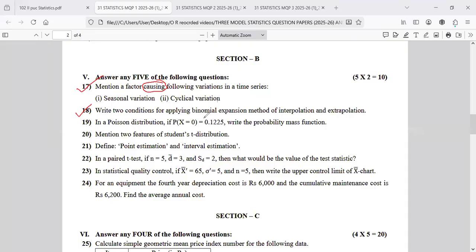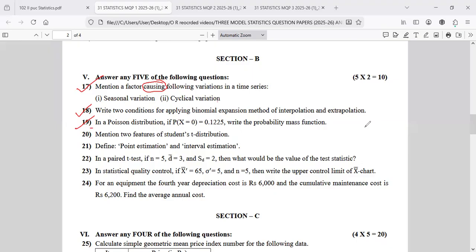Now, the third question, question number 19. Remember question number 19. In a Poisson distribution, P of x equal to 0 is equal to 0.1225. Write the probability mass function. The probability mass function you are able to write, but where is lambda? Lambda is not here. Open the statistical table, all of you.